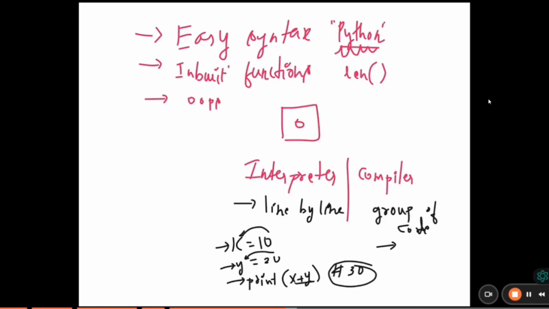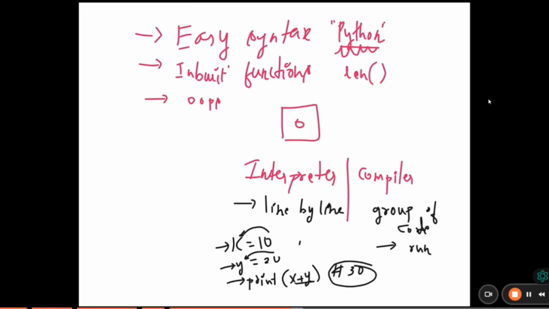After compilation, it moves to the run. But in an interpreter, compilation and execution happen at the same time. In a compiler, it first compiles, and after that it executes. So that is the major difference between an interpreter and a compiler.